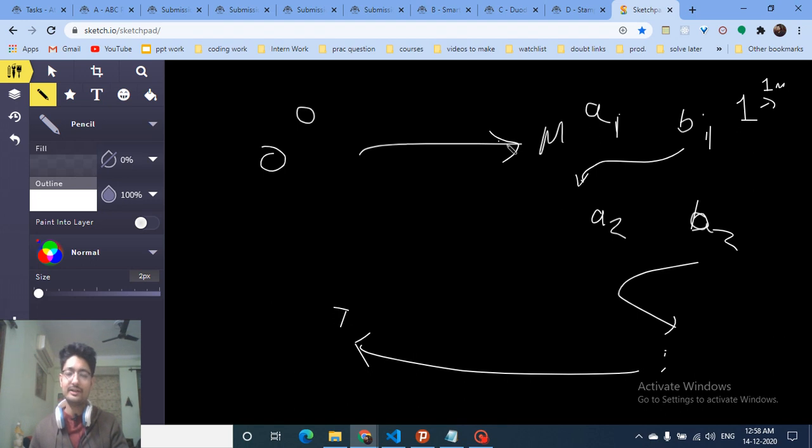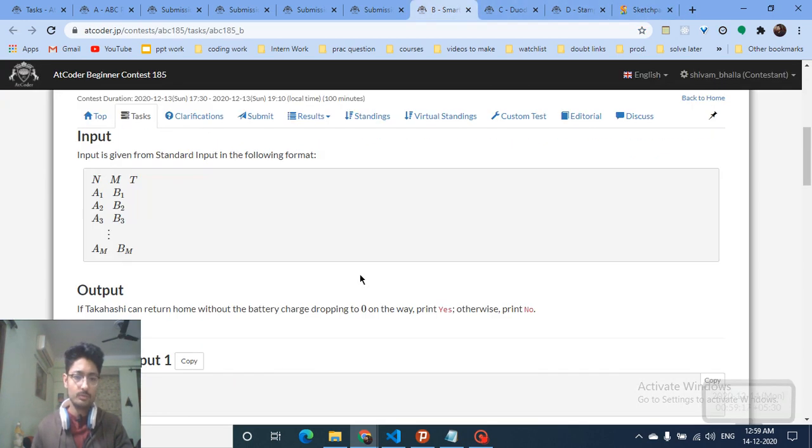So you have to find out at any instance, if he is moving, if he is not charging, whether the battery goes equal to or less than 0. It will not go less than 0, it will become equal to 0. At any time if it becomes equal to 0, then you have to output no, this is not possible, that you have some minimum battery in your phone at every time. Your battery will become 0 at some time. And in the hotels or in the cafes, he can recharge his phone. So that's the whole problem.